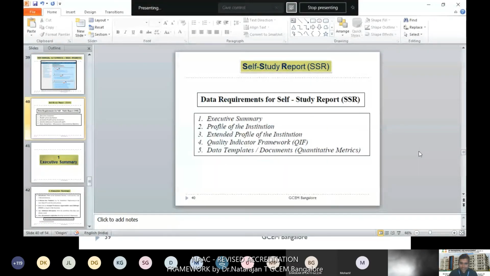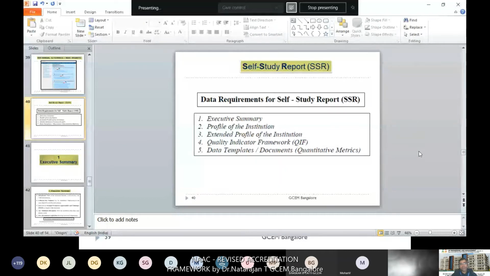Overall, we can classify the SSR, the self-study report, which contains the data requirements, into only 5 things. Listing them one by one: the executive summary of your institution, the profile of the institution, then the extended profile of the institution. Profile and extended profile are different; I'll tell you later.